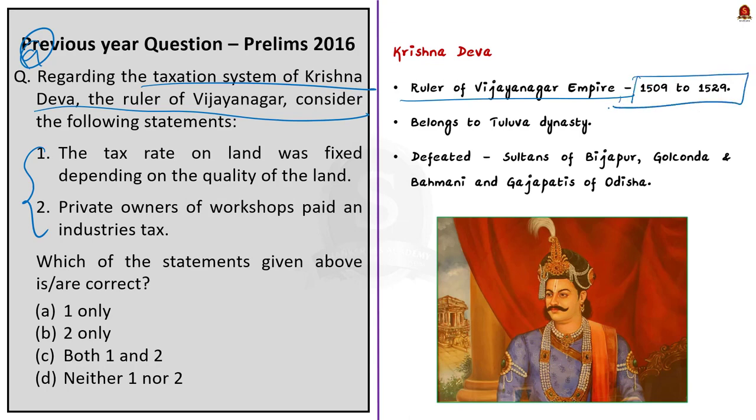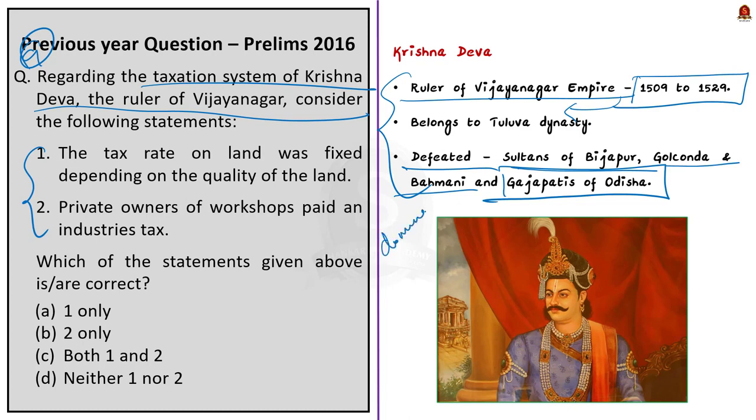See, Krishnadeva is also known as Krishnadeva Raya, was the ruler of Vijayanagar Empire from 1509 to 1529. He belongs to the Tuluva dynasty. During his time, he defeated the Sultan of Bijapur, Golconda, and the Bahmini, and also the Gajapatis of Odisha. These victories had made him the dominant ruler of the peninsula. He is well known for his administrative policies and architecture. Now, since the question is asking about tax, we'll see particularly about tax system to address the question.